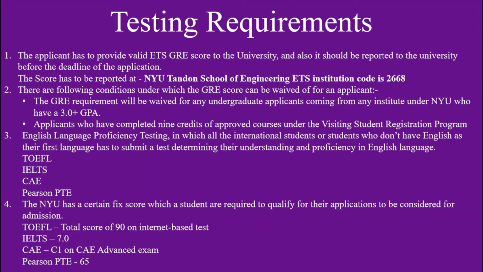You can still have a chance. It all depends on your resume and your SOP as well. So don't lose hope if your score is below 320. You can still apply. Just try to maintain the English proficiency minimum score so that your application is processed further and NYU proceeds with your application to the selection rounds.